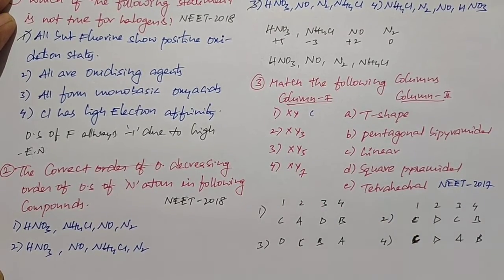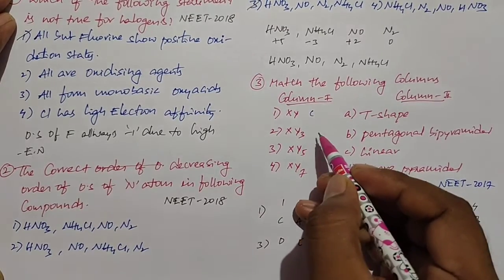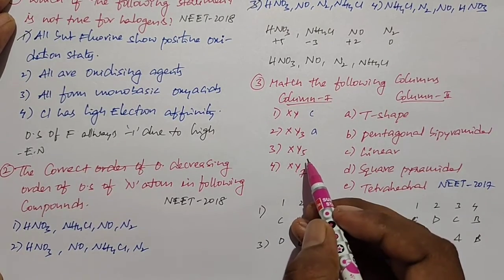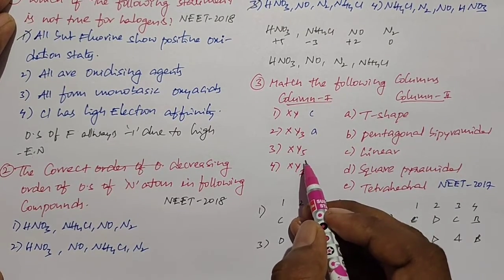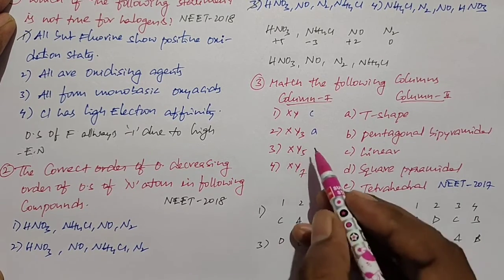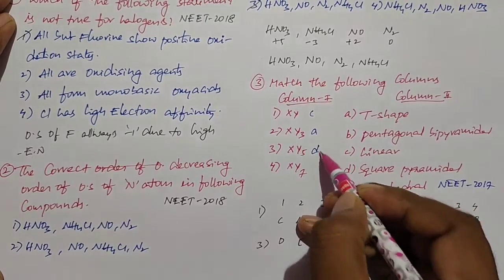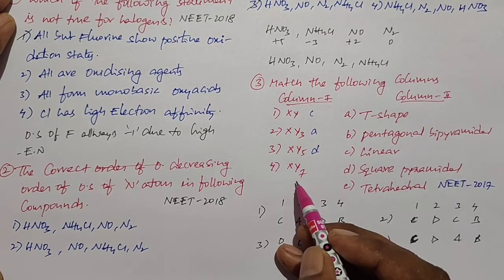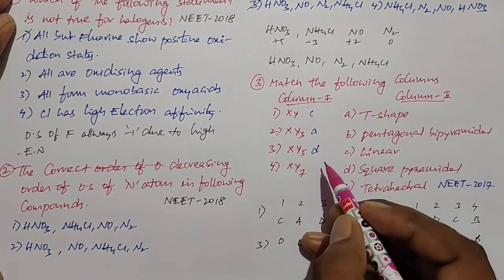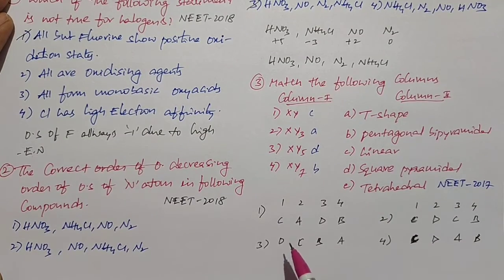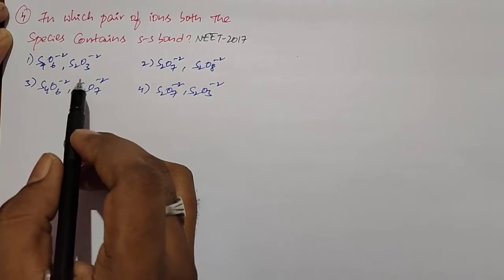For the second one, XY3, it is sp3d hybridization and T shape is present. So A is the right matching. And XY5: in XY5, X undergoes sp3d2 hybridization and the shape is square pyramidal. So D is the right option. And XY7 is sp3d3 hybridization and the shape is pentagonal bipyramidal. So B is the right option. Based on this, the first option is the right option for the given question. That's all.